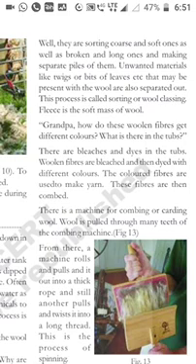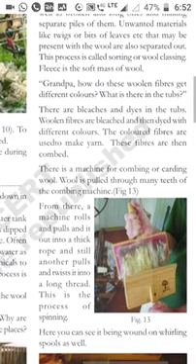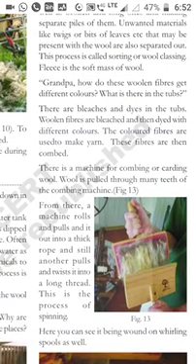The colored fibers are used to make yarn. These fibers are then combed. There is a machine for combing wool. Wool is pulled through many teeth of the combing machine.